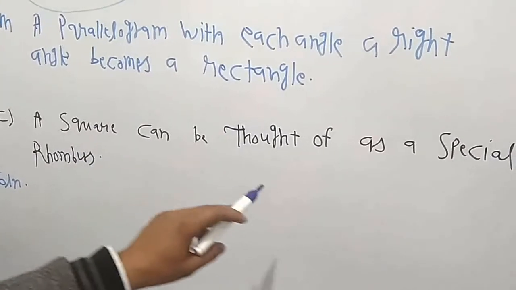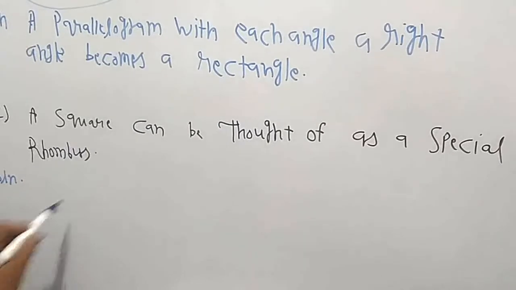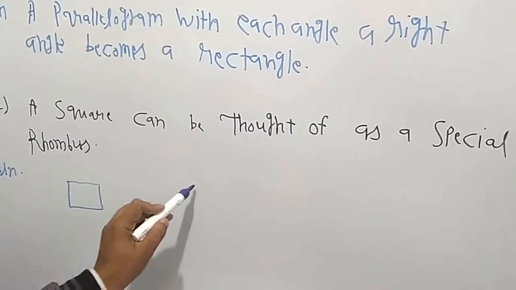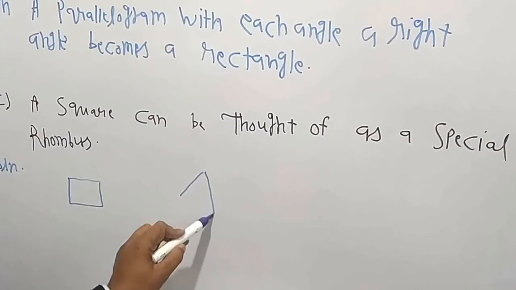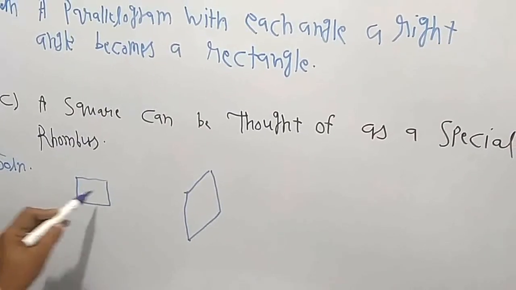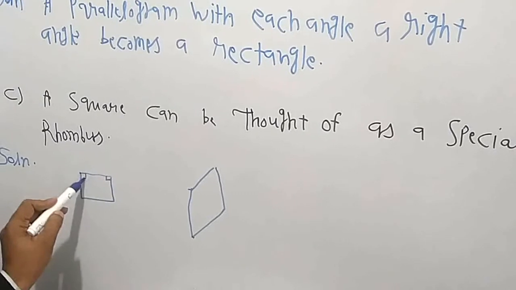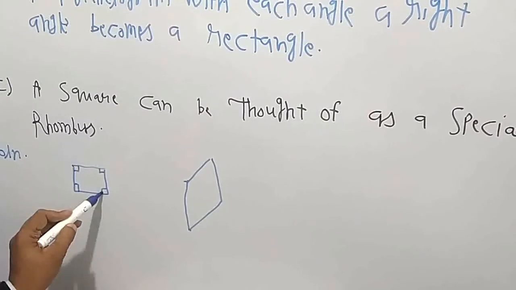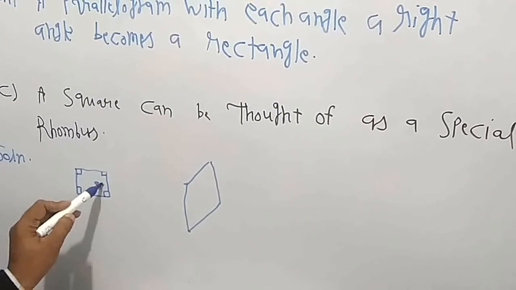Now C part. A square can be thought of as a special rhombus. This is a square, and this is the figure for the rhombus. In a square, all the angles are 90 degrees, or right angles.